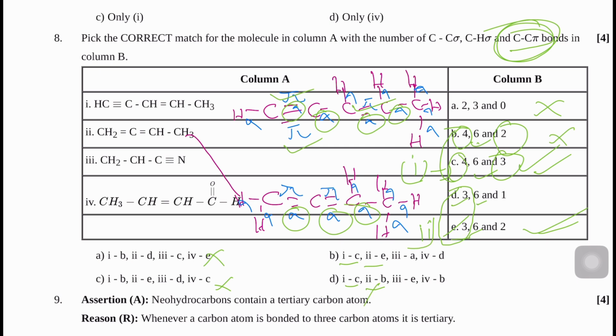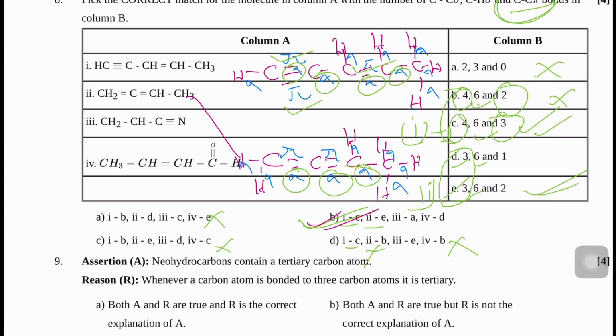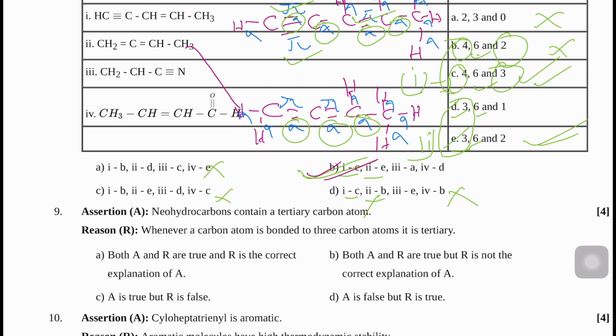Here B is given. So this option is eliminated. Option B is correct. For this one, option B. Next, for 9, you can see this is also very simple.